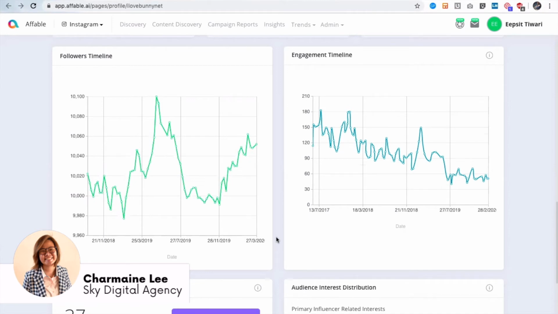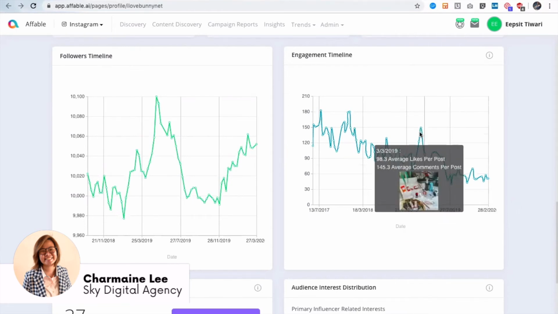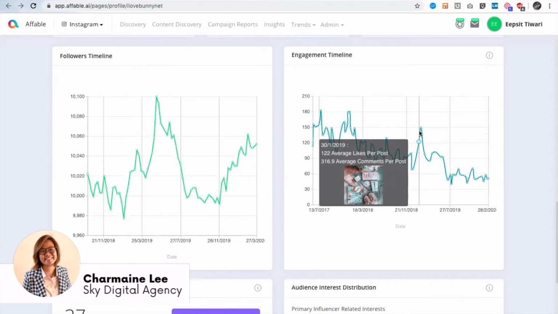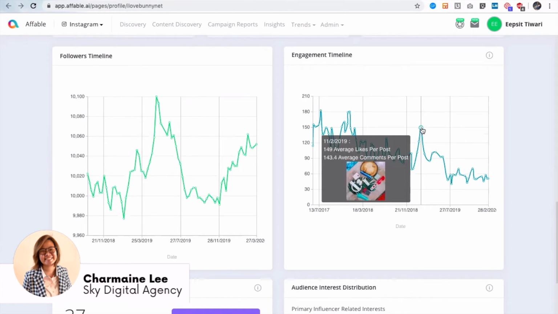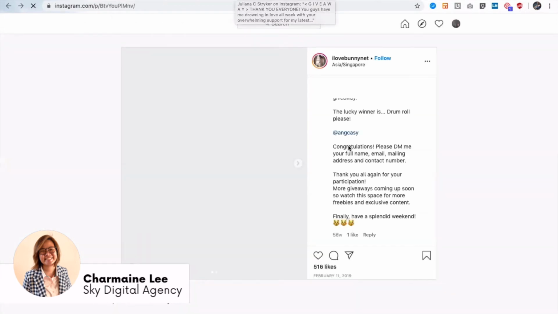And same thing for engagement timeline. You can see how the graph goes based on different posts, and you can also check the post. Okay, this was the post on 30th of January 2019, and this was the average likes and comments. So these are based on likes only, or it takes into account both likes and comments? Likes and comments both, and if you just click on that post, you can actually go to that post as well.